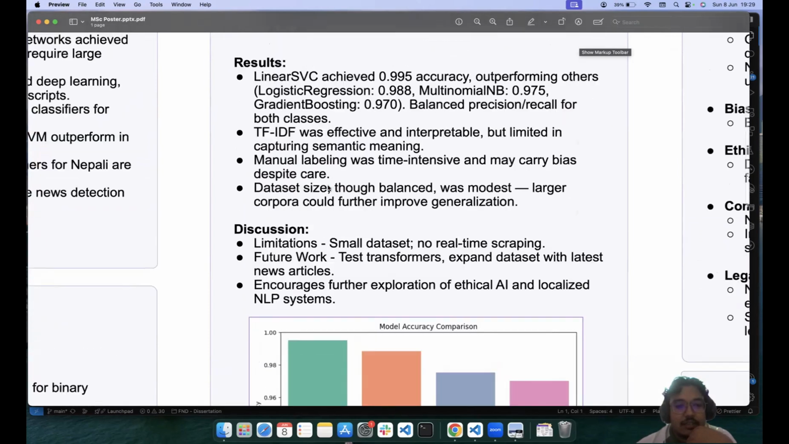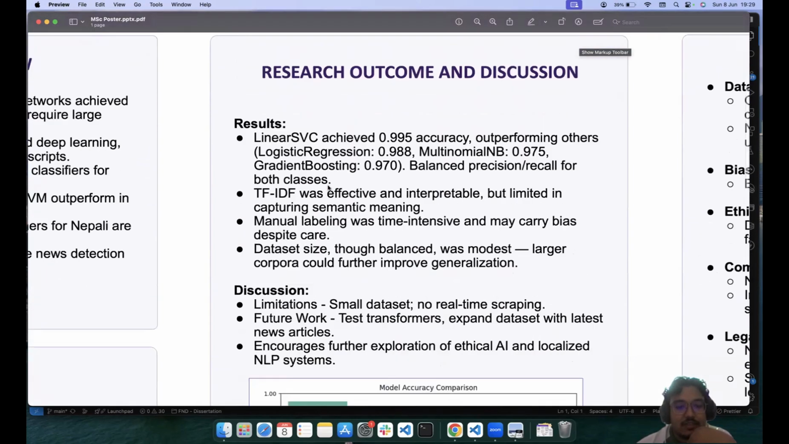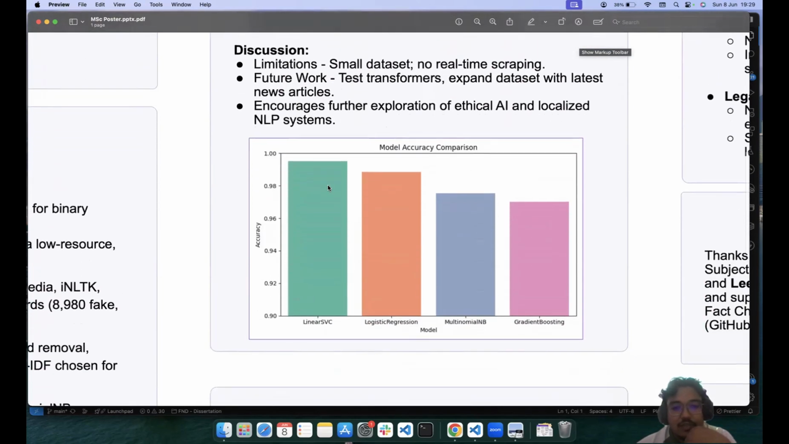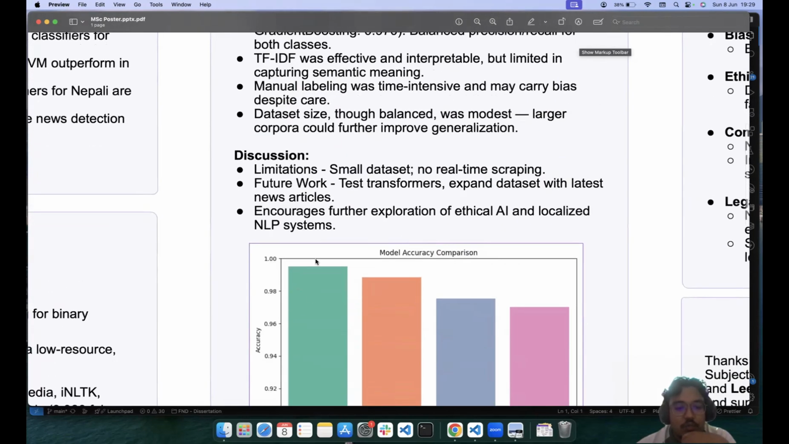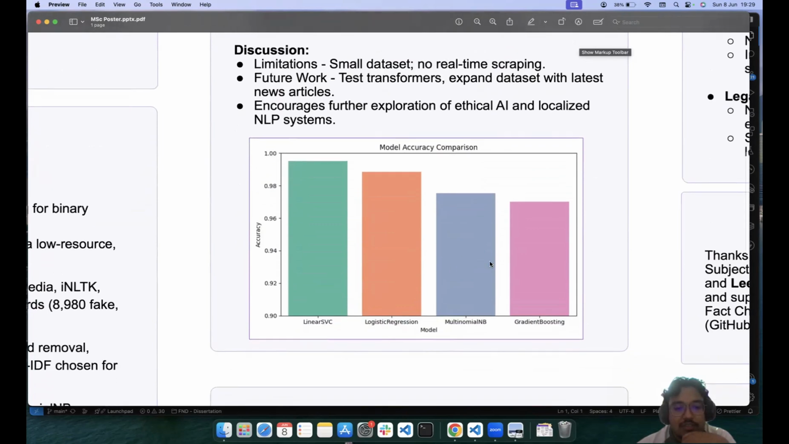And as discussed in the results, here is a screenshot I have attached for model accuracy comparison. The first one is linear SVC at 0.995 accuracy, outperforming the rest of the models, as you can see here.